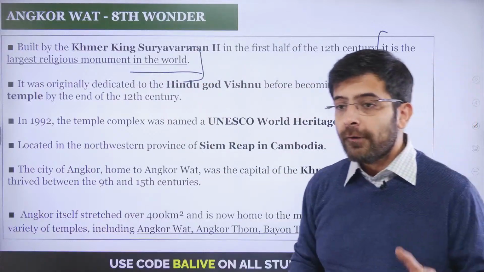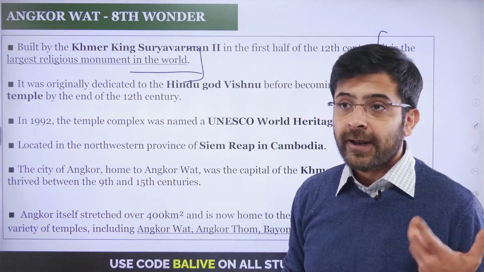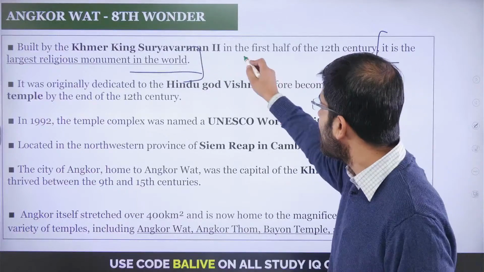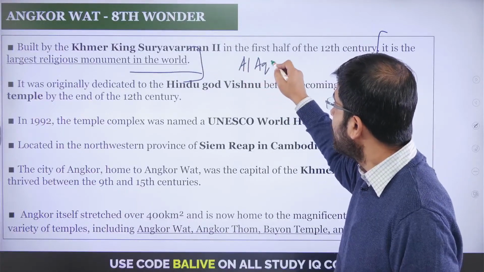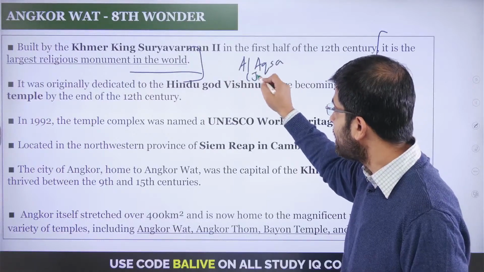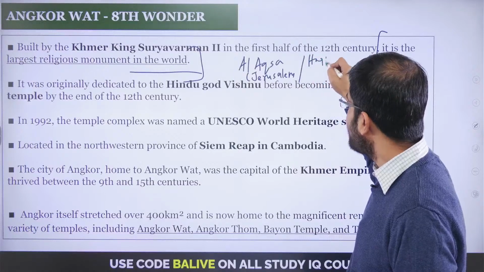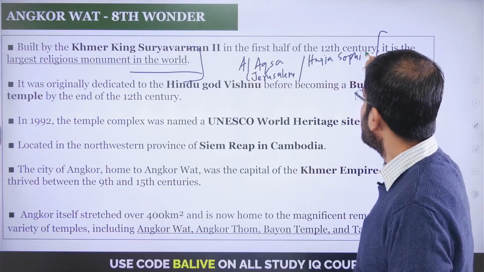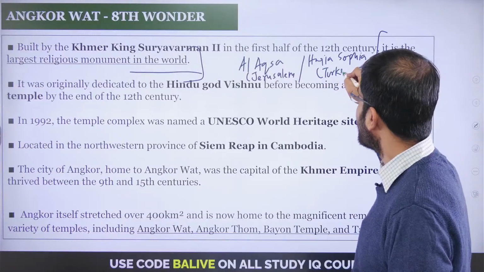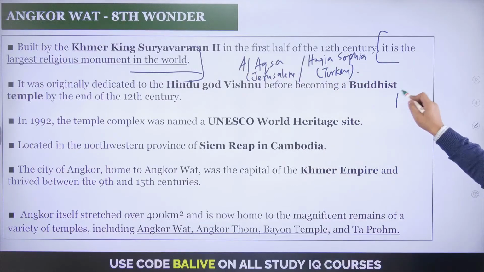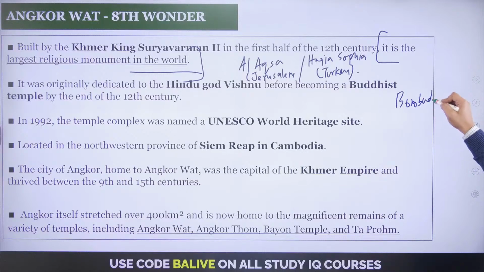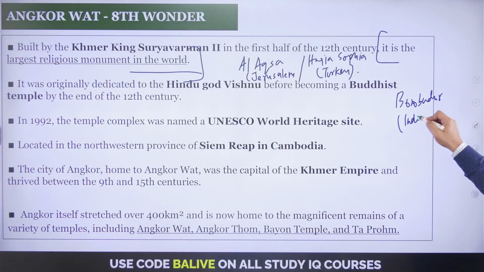So when you talk of religious monuments in the world recently that have been in the news, for example, you're looking at the Al-Aqsa Mosque in Jerusalem, if I'm not mistaken. You're looking at the Hagia Sophia, that has again been in the news, in Turkey. You have been looking at Borobudur, that has been in the news, that is in Indonesia, Java. So here is another one, Angkor Wat, that becomes the 8th wonder of the world, the largest religious monument.